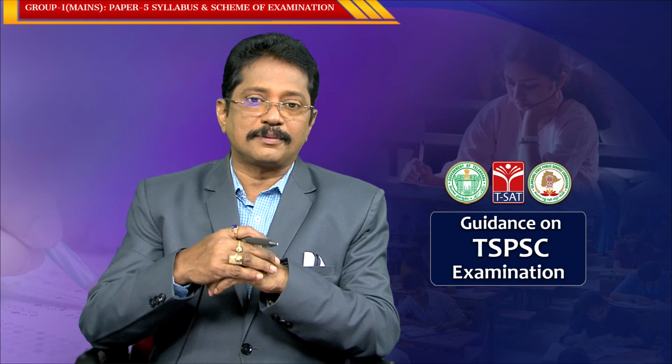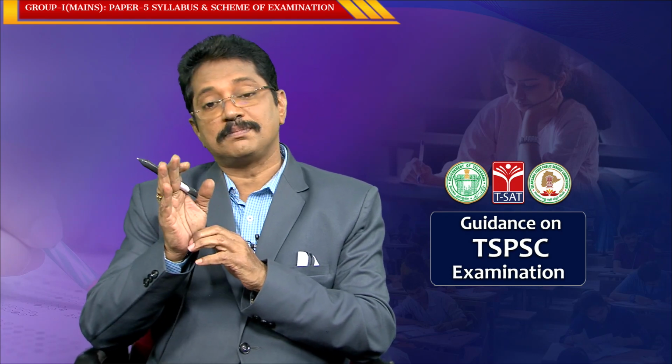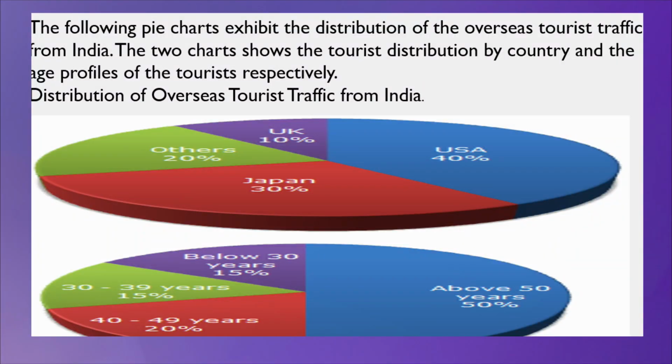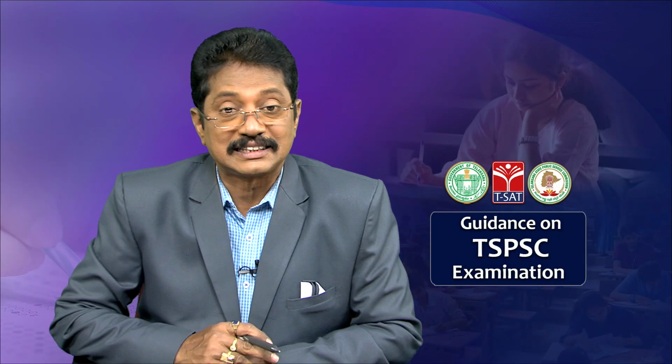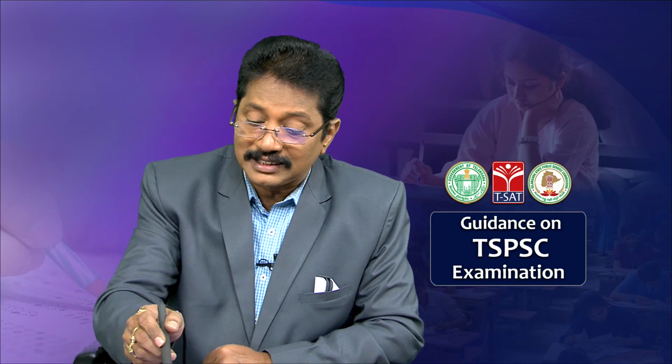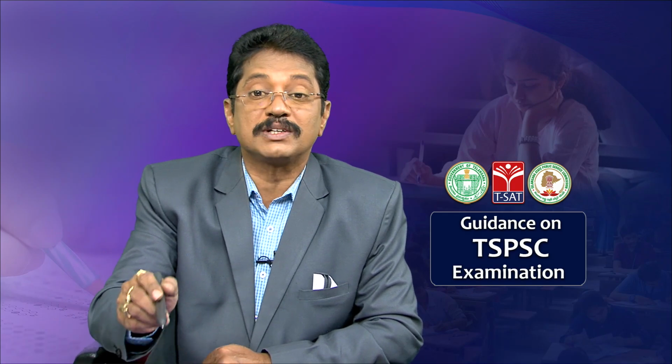See this question. The traffic from other countries to Switzerland is 20%. It is UK, USA and Japan, and this 20% is the sector where Switzerland comes, correct? We are giving others, maybe Switzerland, maybe another country.